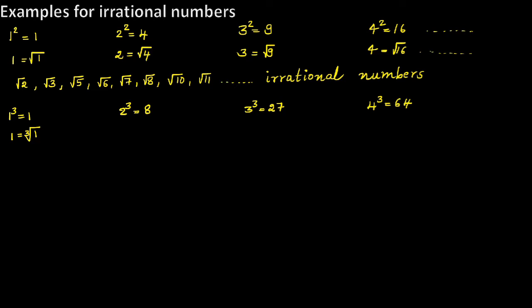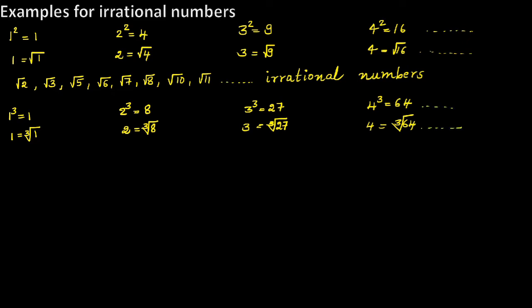Cube root of 1 is 1, cube root of 8 is 2, cube root of 27 is 3, cube root of 64 is equal to 4. These are rational numbers. There are numbers left in between them.